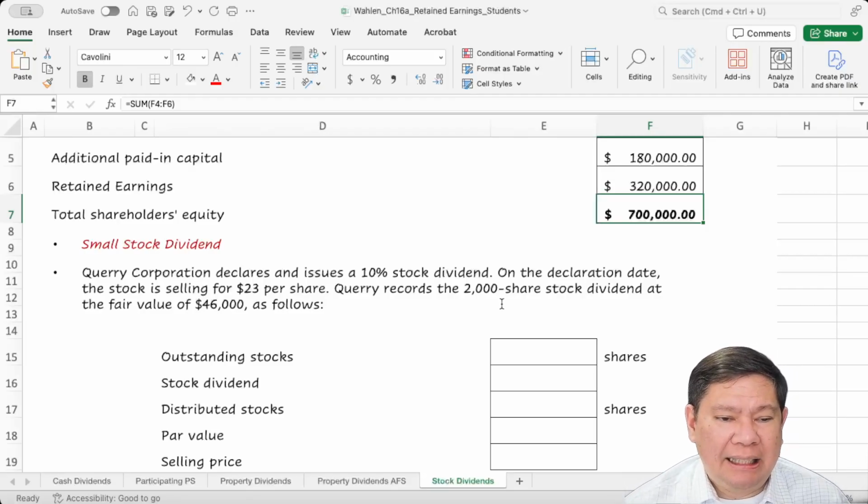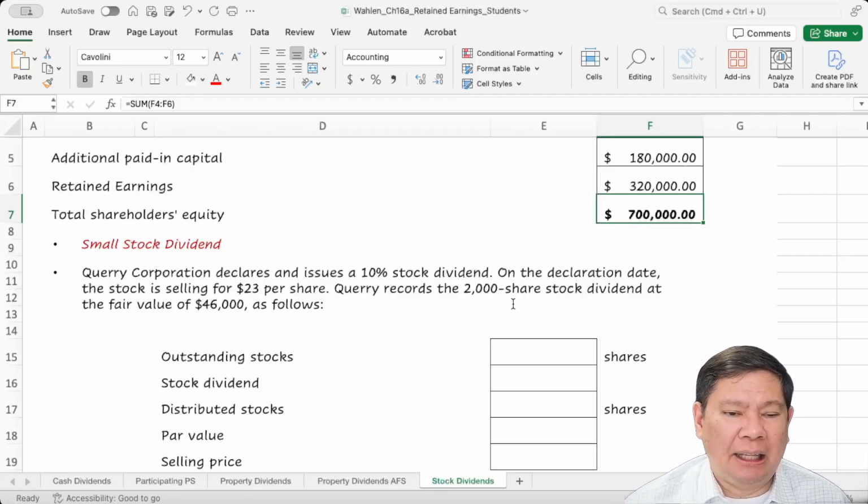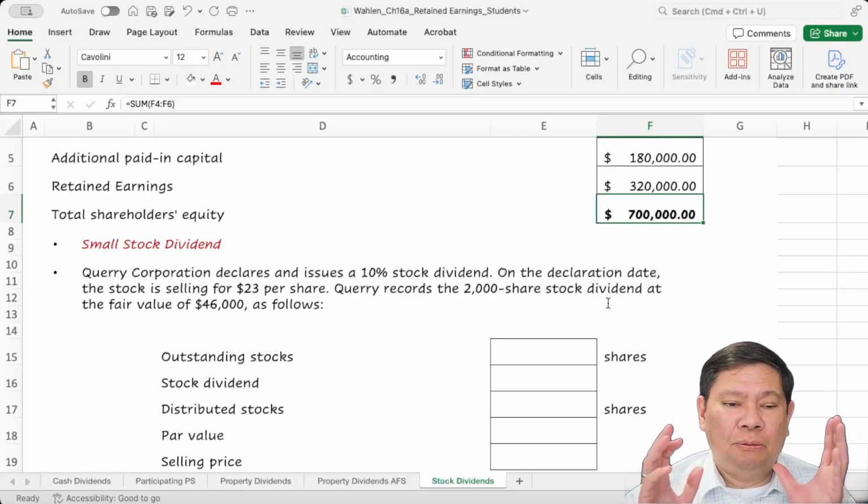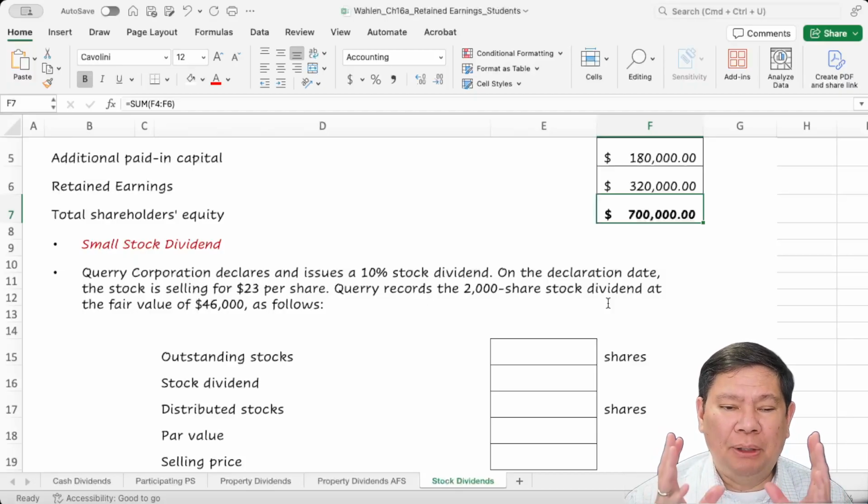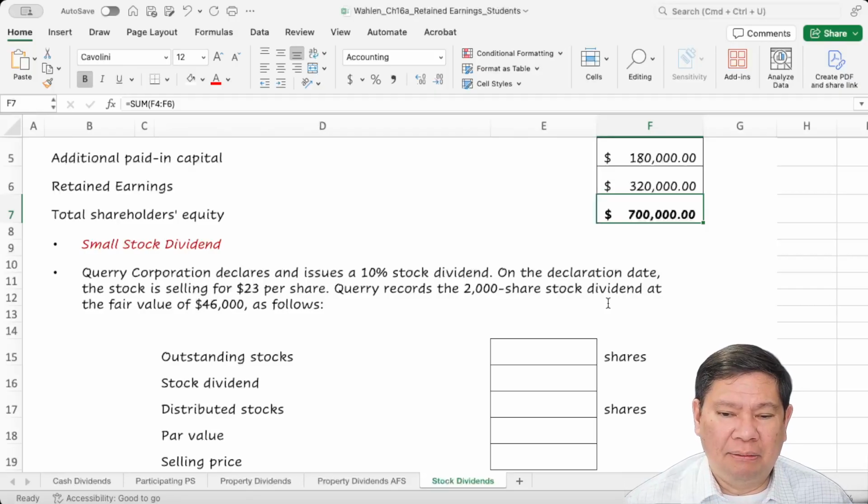On the declaration date, the stock is selling at $23 per share. That's the market price. The company records the 2,000 share stock dividend at the fair value of $46,000. So for small stock dividends, we are going to use the fair value, or the market value.